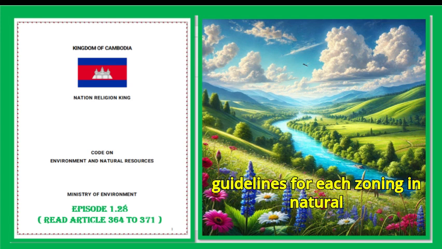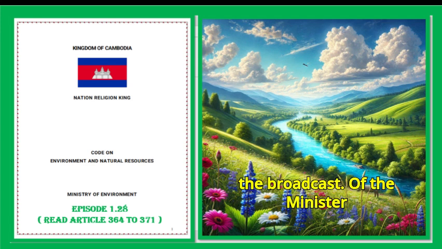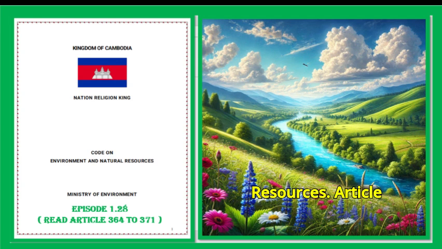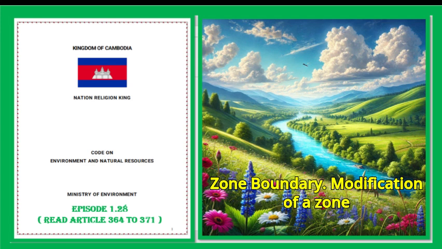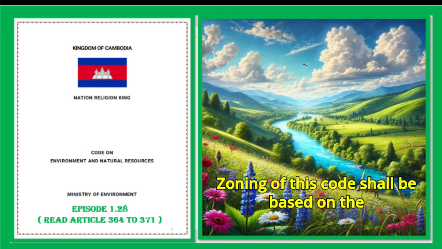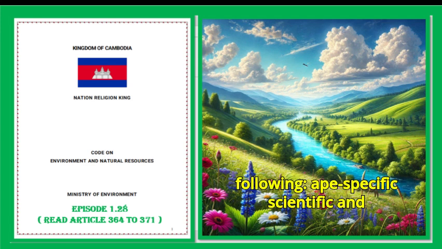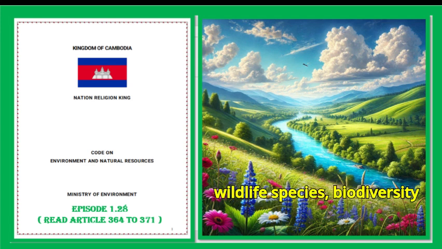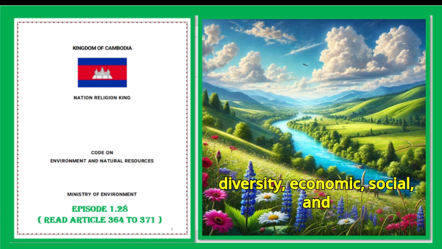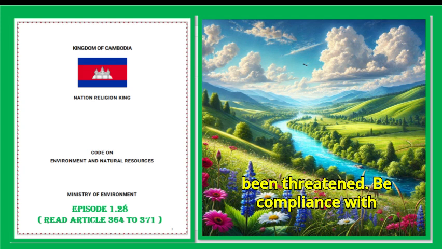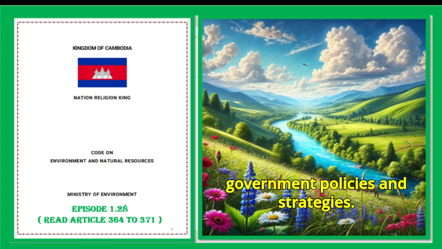2. Guidelines for each zoning in natural protected areas shall be determined in a prakas of the minister responsible for environment and natural resources. Article 366. Modification of zone boundary. Modification of a zone boundary as stated in Article 364, zoning, of this code shall be based on the following. A. Specific scientific and ecosystem information, including about wildlife species, biodiversity resources, traditional knowledge, genetic diversity, economic, social, and cultural resources that have changed or been threatened. B. Compliance with government policies and strategies.